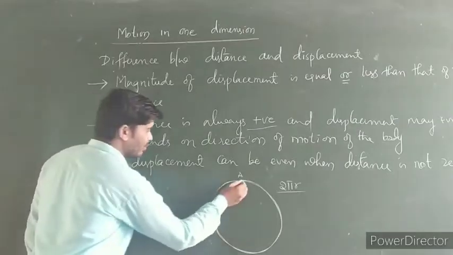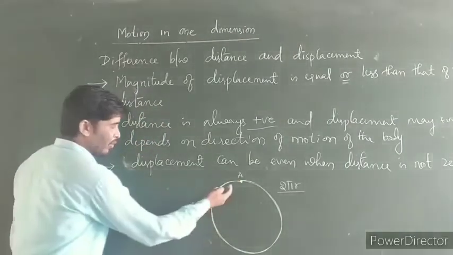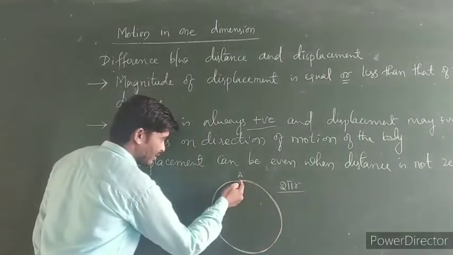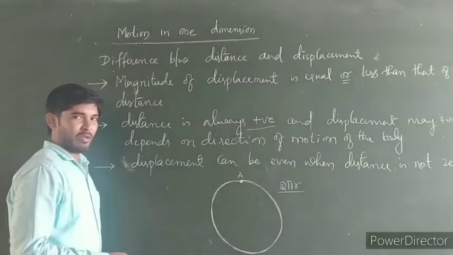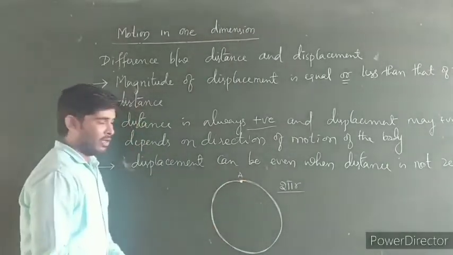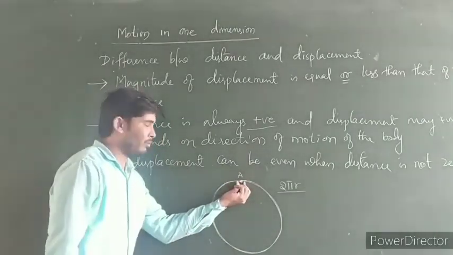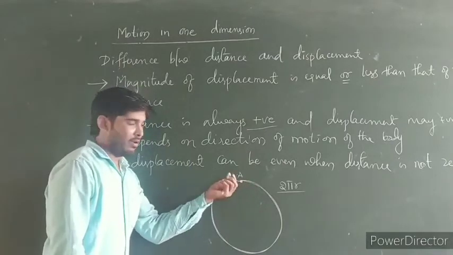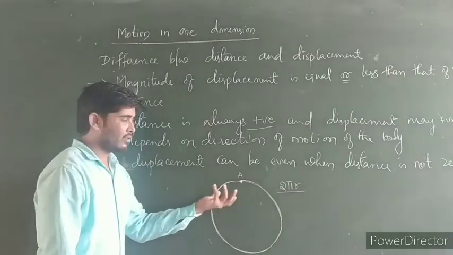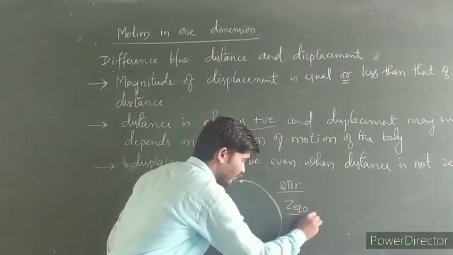Then what about the displacement? Here the body traverses the circular path and again reaches its original position. What is the shortest distance between the initial position and the final position? The initial position is the point A and the final position is also the point A. Being the initial position and final position are the same here, the displacement of that body is 0.